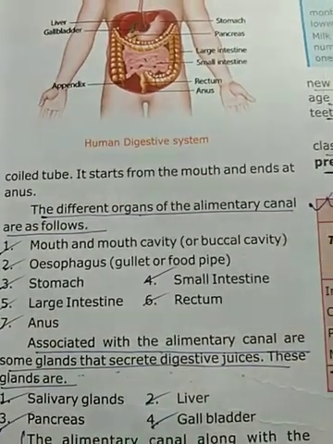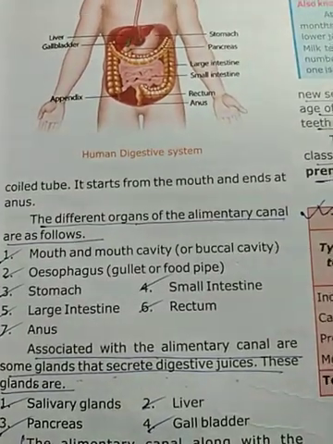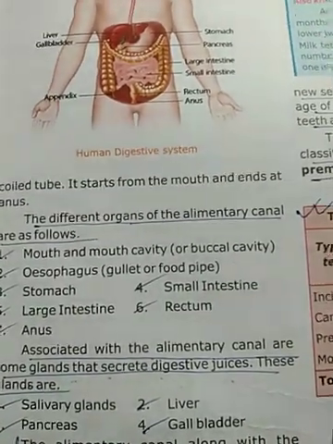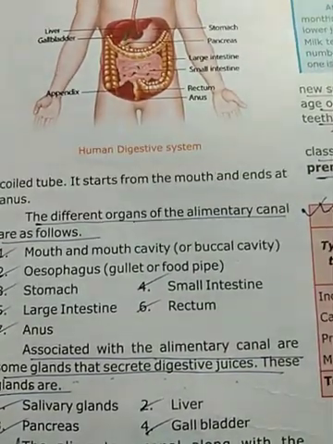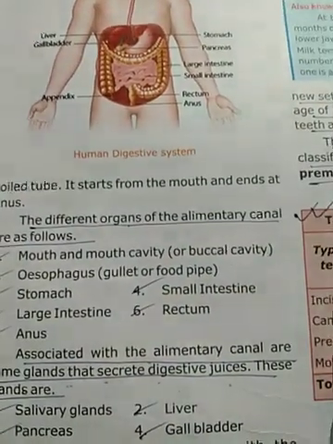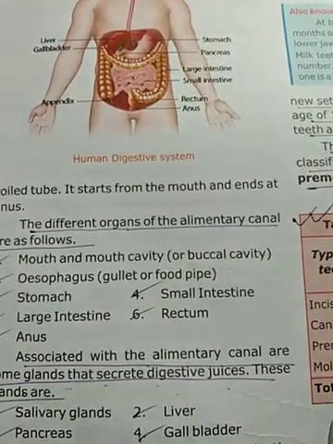Then it goes to the large intestine, where our body absorbs water, and it is stored in the rectum. From the rectum we remove it through the anus.